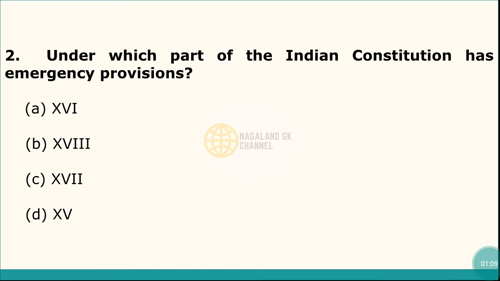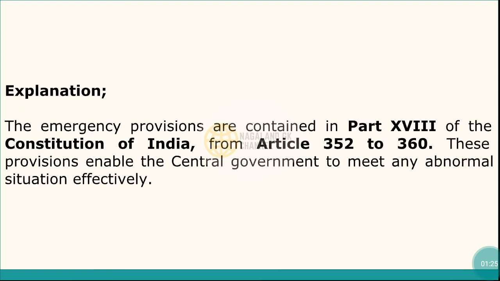Question number 2. Under which part of the Indian Constitution are the emergency provisions? And here the correct answer is option number B, that is Part 18. Here in explanation, the emergency provisions are contained in Part 18 of the Constitution of India from Article 352 to 360, and these provisions enable the central government to meet any abnormal situation effectively.